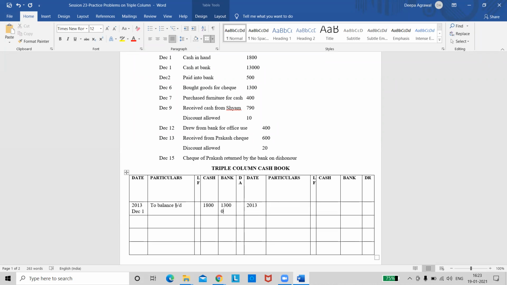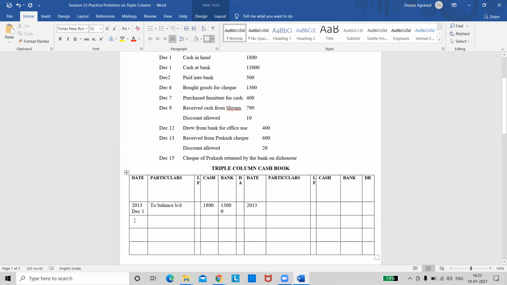Contra entry. It is cash deposited into bank. So I told you how to treat the contra entry. When it is cash deposited into bank, you should debit the bank column and credit the cash column, because for bank column, it is a receipt. For cash column, it is a payment. Right?